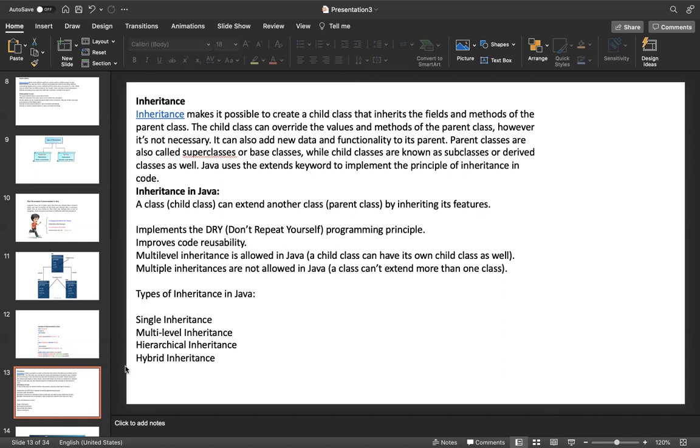In Java inheritance, a child class can extend another class, the parent class, by inheriting its features. The child class can extend a parent class and get the parent class properties. There are multiple types of inheritance: single inheritance, multi-level inheritance, hierarchical inheritance, and hybrid inheritance. There are four types of inheritance. I am explaining them one by one in detail.